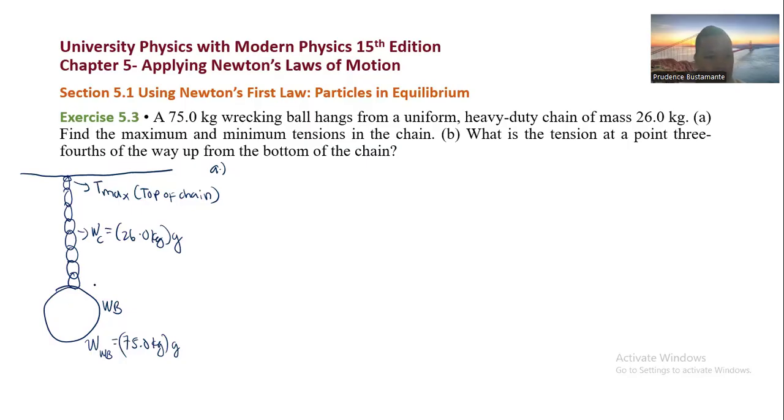The minimum tension we can find at the bottom of the chain, because at this point only the weight of the wrecking ball is pulling.